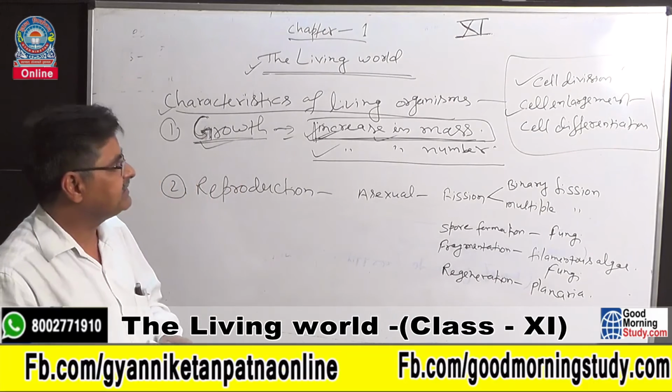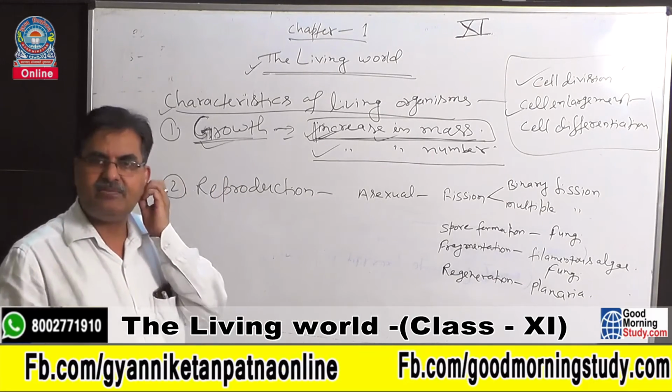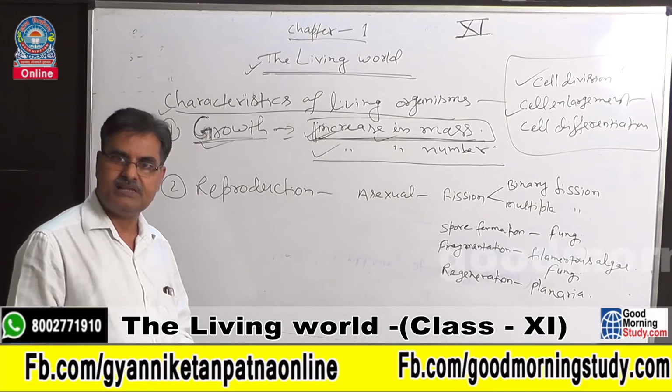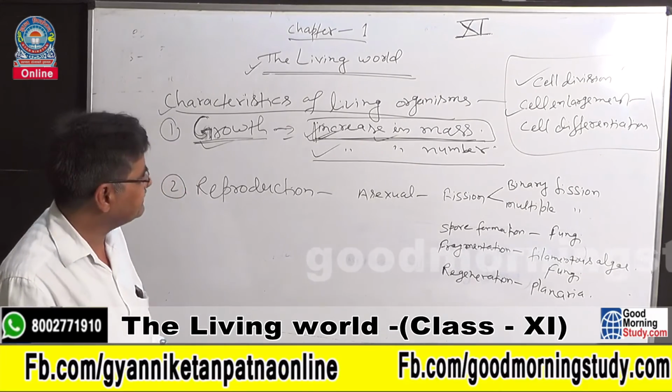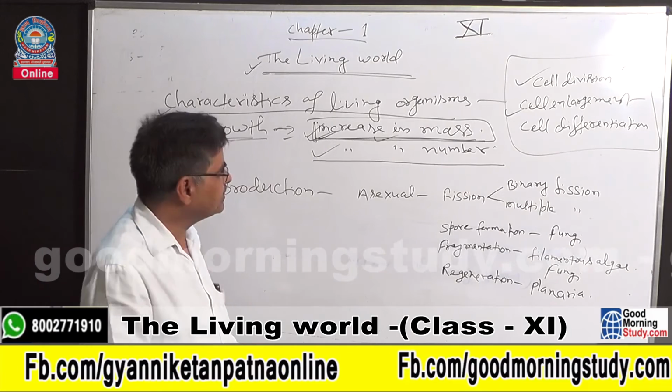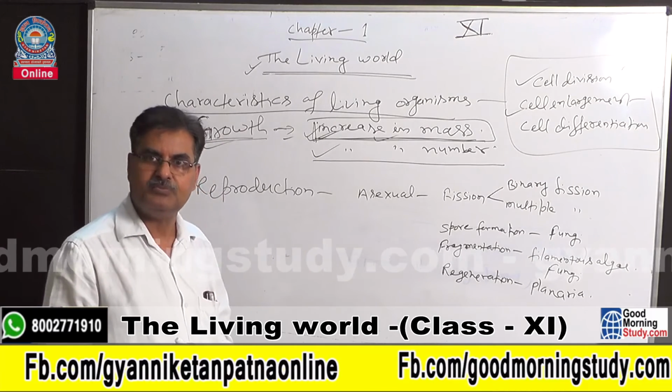Again the daughter cells enlarge and divide, so the number of cells gradually increases, and as the number of cells increases, the size of the body increases. So there is a basic difference in the growth of living and non-living objects.